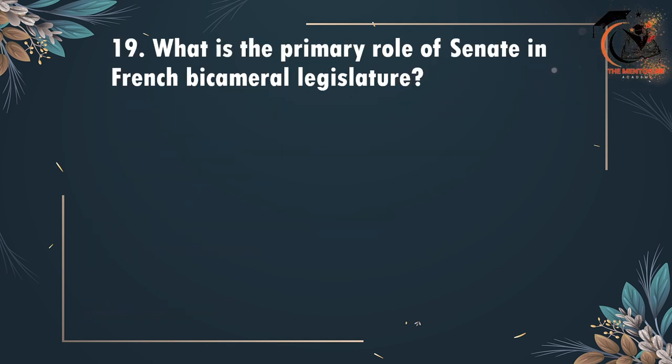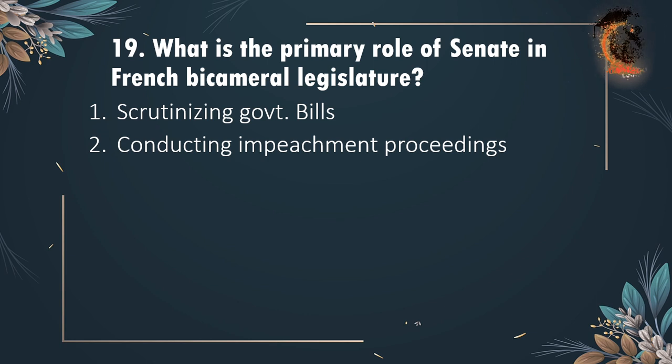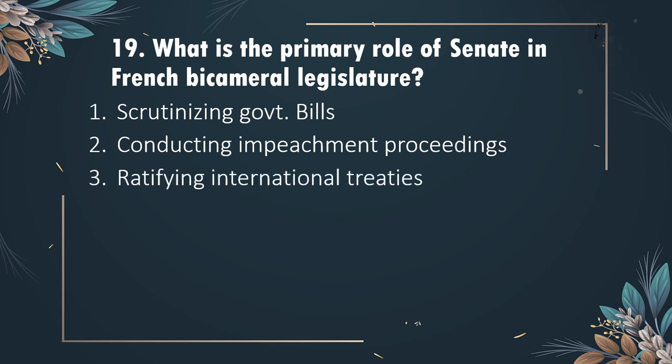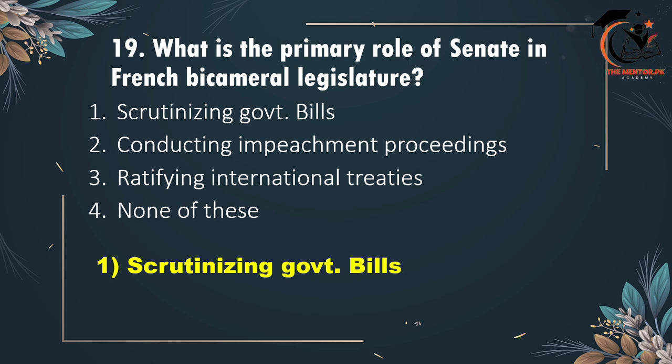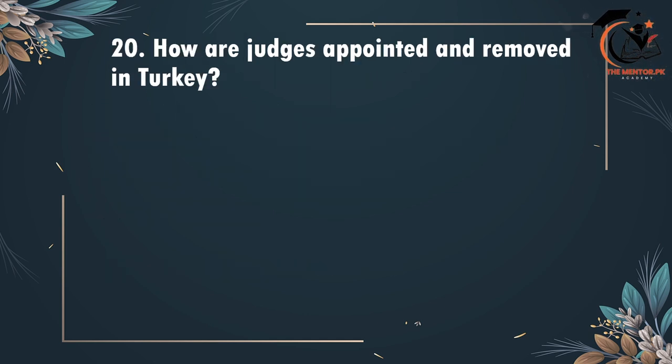19 है, what is the primary role of the Senate in French bicameral legislature? Scrutinizing government bills, conducting impeachment proceedings or ratifying international treaties or none of these. Correct option है option 1 scrutinizing government's bills.